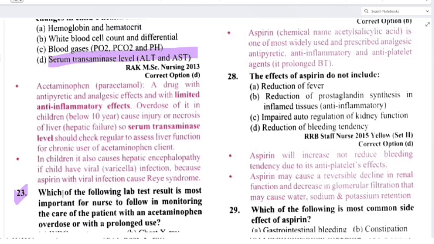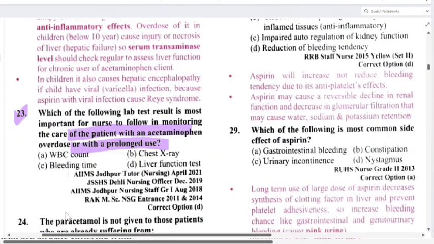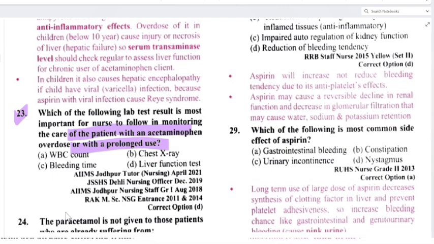Next question is 23. Which of the following lab test results is most important for the nurse to follow in monitoring the care of the patient with an acetaminophen overdose or with prolonged use? So let's see. Option A, WBC count. Option B, chest x-ray, bleeding time and liver function test. So that is option D, liver function test.